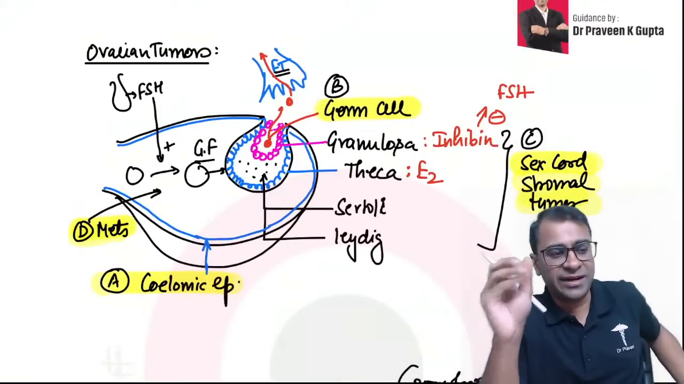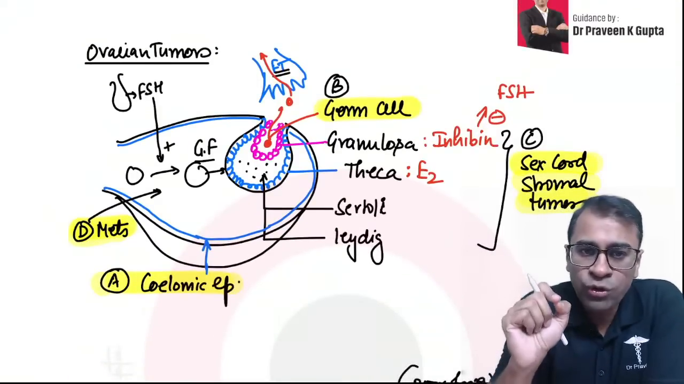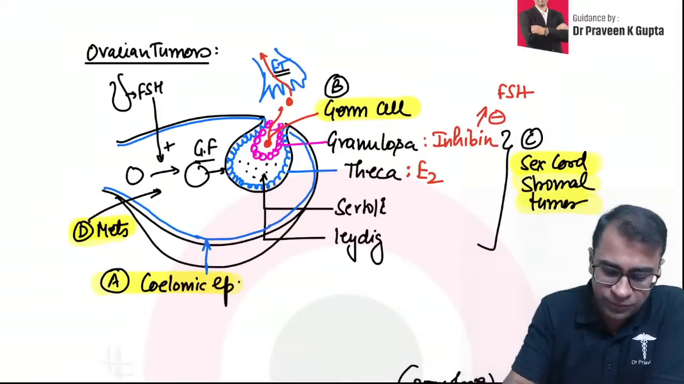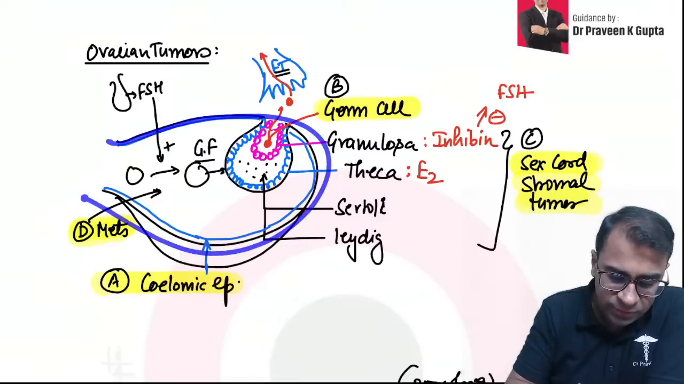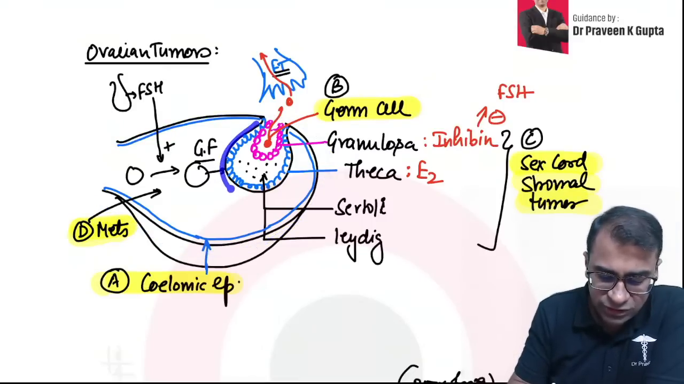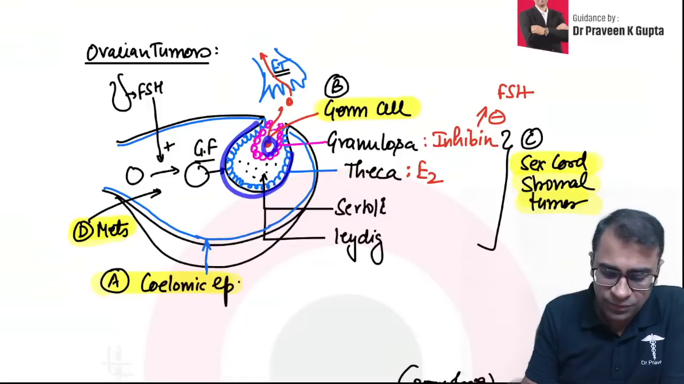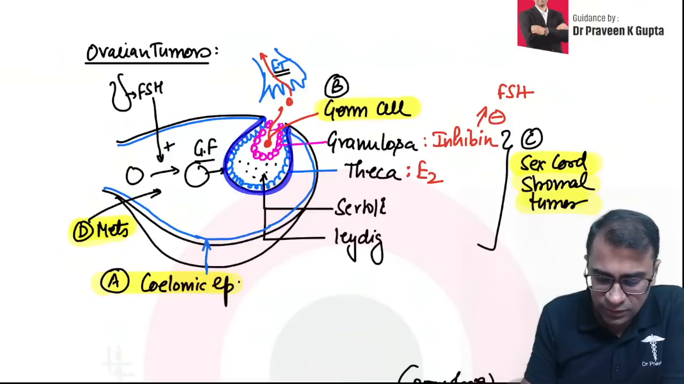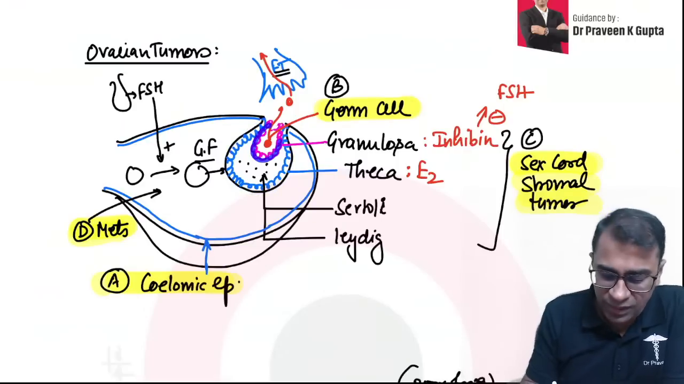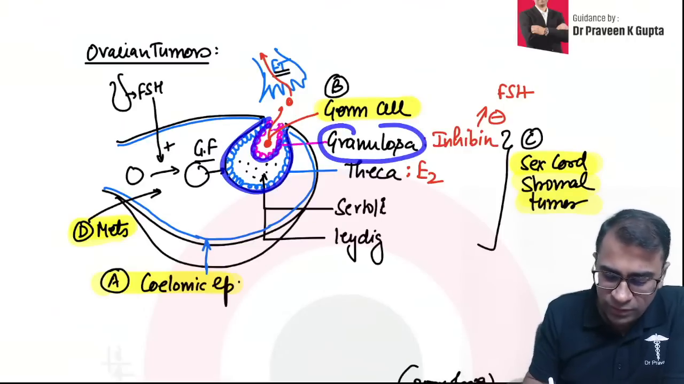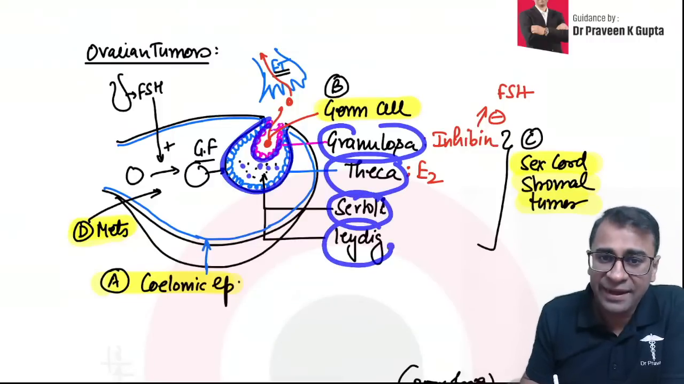Ovarian tumors, biggest headache. How to remember all ovarian tumors? Look, as a rule, what happens? This is an ovary. This is a Graafian follicle. In the Graafian follicle, there is a germ cell. This Graafian follicle has granulosa cells, and this pink one is the granulosa cells. The outer blue one is theca cells. Some cells between them are Sertoli and Leydig.